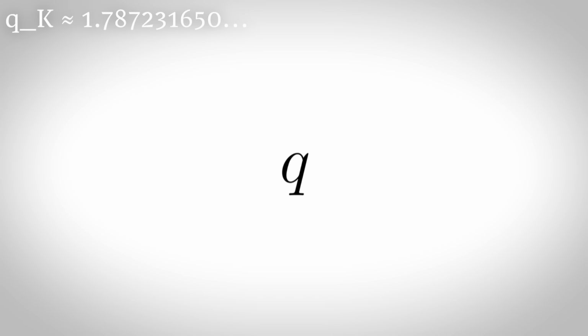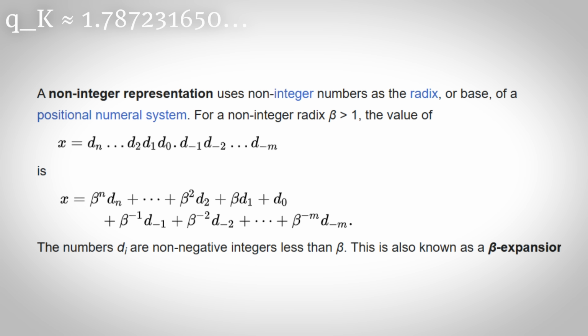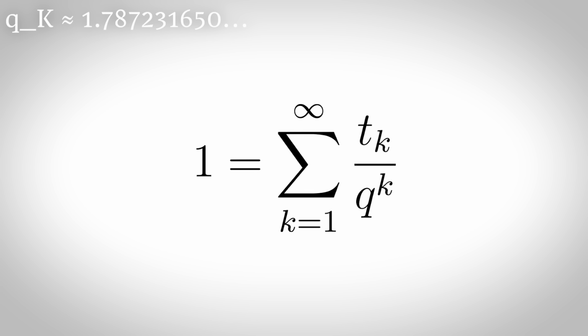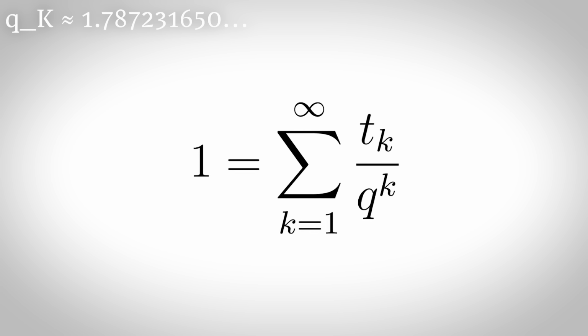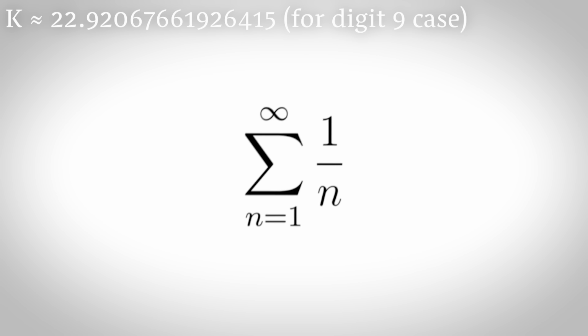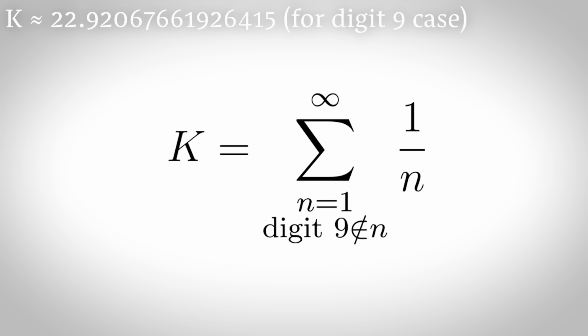The Komornik-Loreti constant is the smallest base greater than 1 for which the number 1 has a unique representation in its q-expansion. It also satisfies the equation that 1 is the sum from k equals 1 to infinity of t sub k over q to the power k, where t sub k is the kth term of the Thue-Morse sequence.